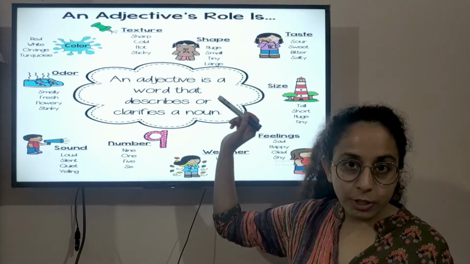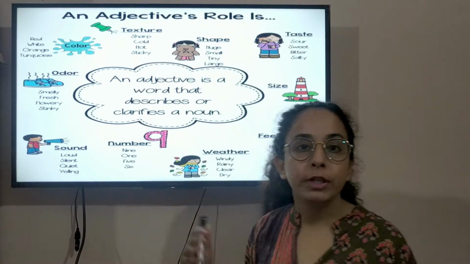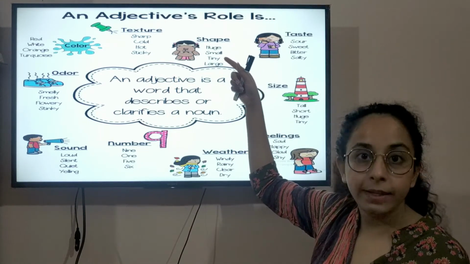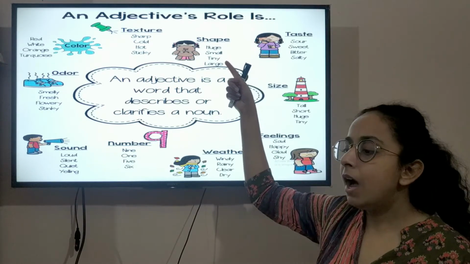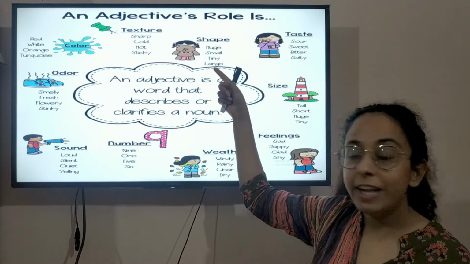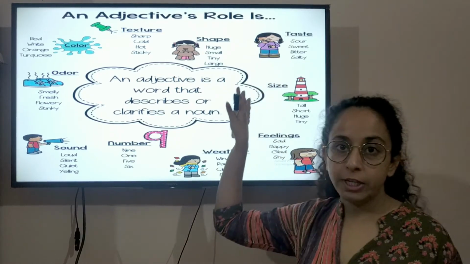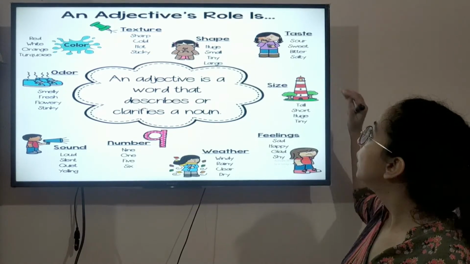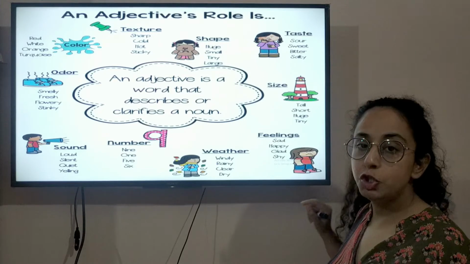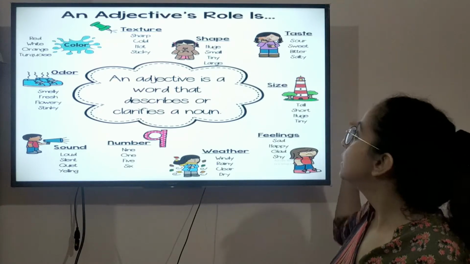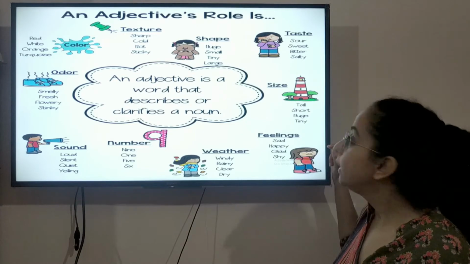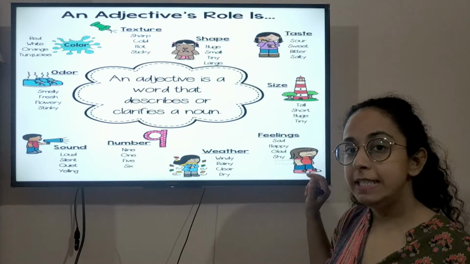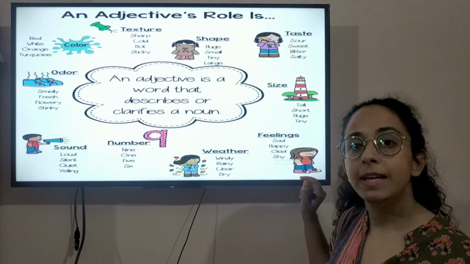An adjective also tells you the shape of the noun. For example, it's a huge building, huge will be the adjective. The house is really small, small will be the adjective. Adjectives also tell you the taste of the noun. For example, the chocolate was too sweet, sweet will be the adjective. Or the vegetable was salty, that's why I couldn't eat it, so salty will be the adjective.